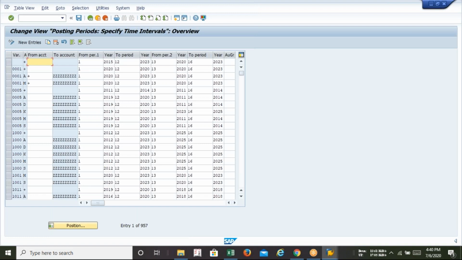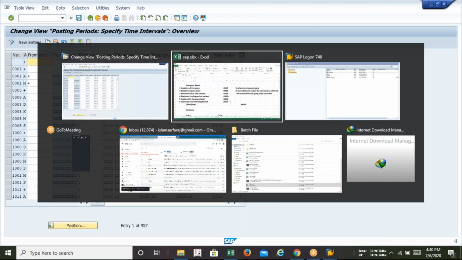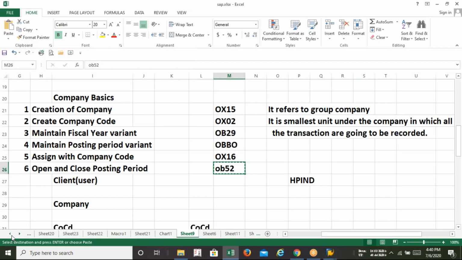Here you have to determine all the variant types like A, D, K, M, S, plus something like that. If I consider a standard variant, I have to define all of these, five or six. How many were there?